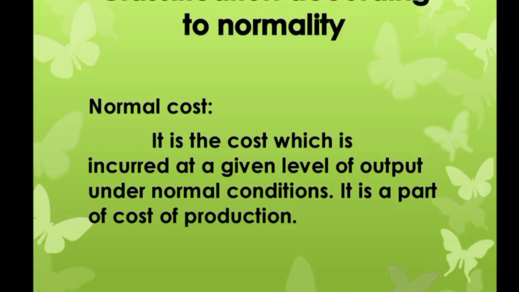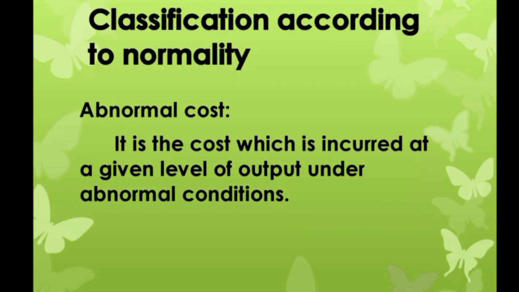Next, classification according to normality. Under this, costs are divided into normal cost and abnormal cost. Normal cost is the cost which is incurred at a given level of output under normal conditions. It is a part of the cost of production. And abnormal cost is the cost which is incurred at a given level of output under abnormal conditions. For example, cost of abnormal idle time, abnormal wastage, etc. Such costs are charged to costing profit and loss account.